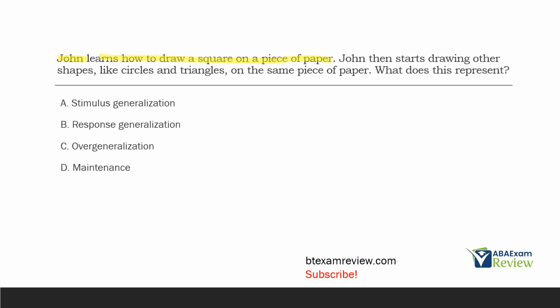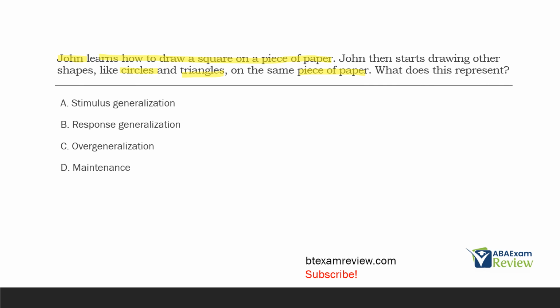John then starts drawing other shapes. So now he's drawing circles and triangles on this same piece of paper. He was taught how to draw a square on the piece of paper. Now he's still drawing on the same piece of paper, but now he's drawing circles and triangles. So what does that represent?